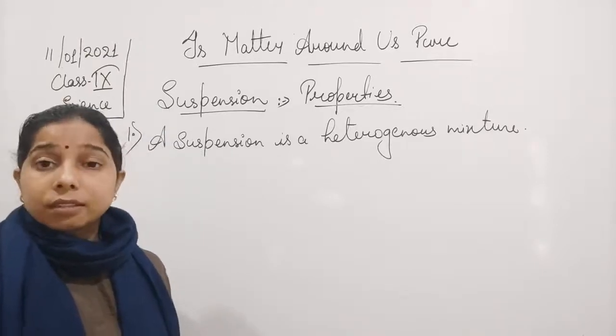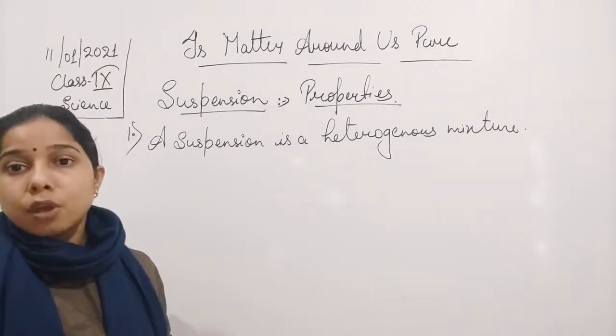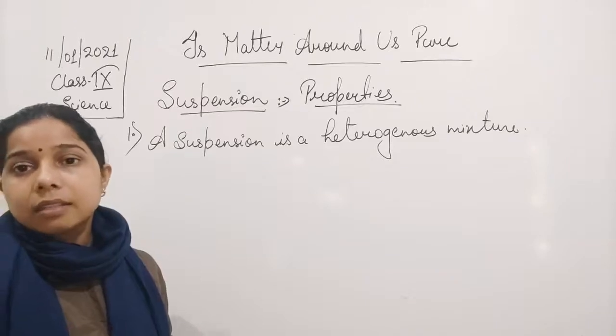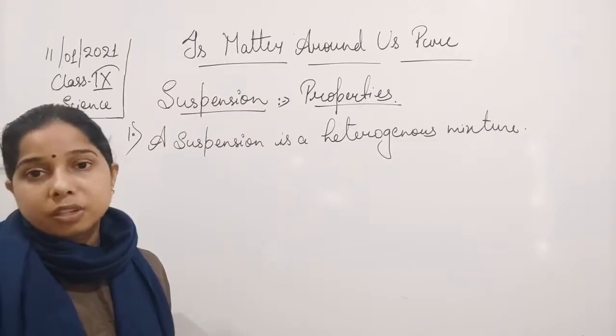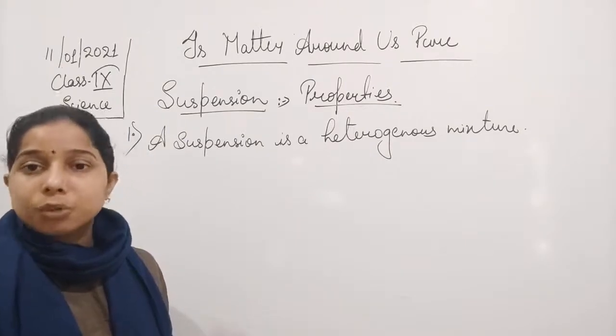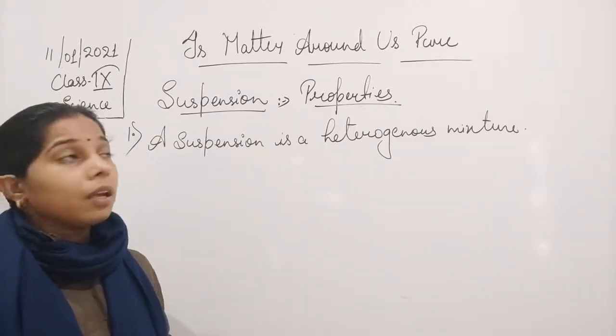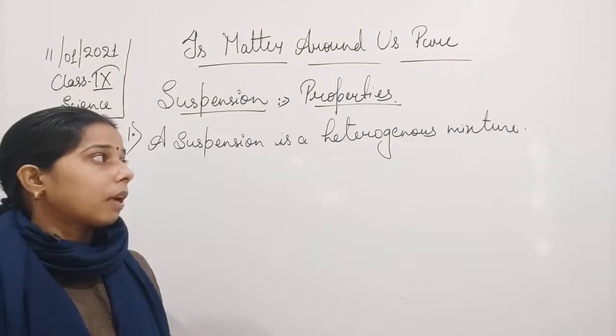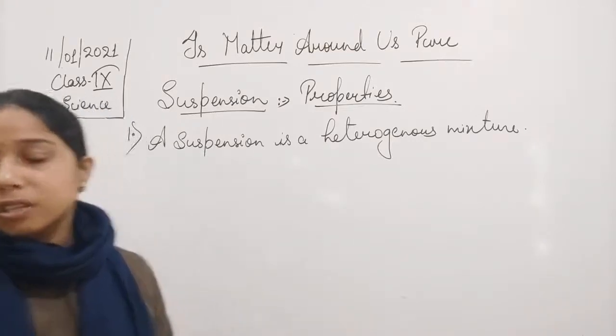So we will say that it is uniformly mixed throughout the mass, and thus it is called a homogeneous mixture. And if it is not mixed uniformly throughout, then we use the term heterogeneous mixture.